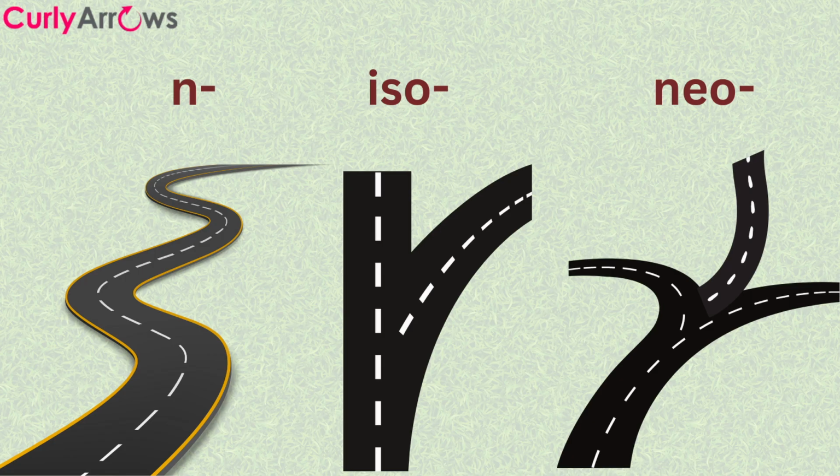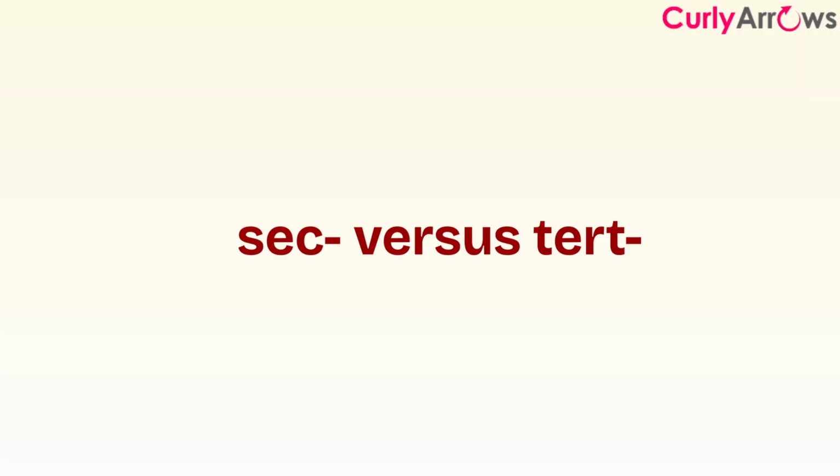A great way to remember is to imagine a highway. The n prefix indicates a straight road. An n-pentane is like a 5-carbon line. Iso with one methyl branch would look like a single detour, and neo with two methyl branches would create a fork in the road. Now the prefixes sec and tert describe where a functional group lands.